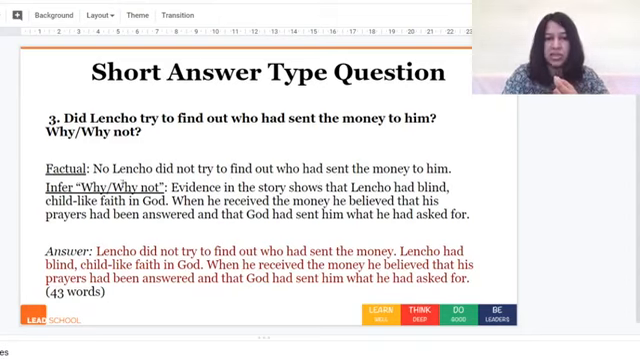And the answer to the second question is here. Then putting it all together, the answer is: Lencho did not try to find out who had sent the money. Lencho had blind, childlike faith in God. When he received the money, he believed that his prayers had been answered and that God had sent him what he had asked for. If you see, there's a total of 43 words. Usually short answer type questions need to be between 30 to 40 words, not longer than that. If you want, you can make it longer, but then you're just wasting time because that is not expected.